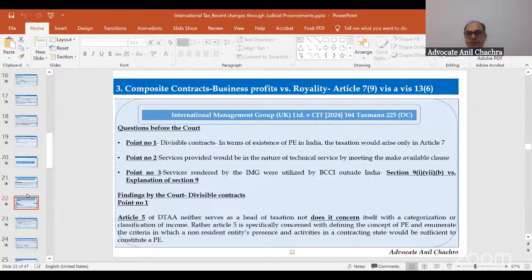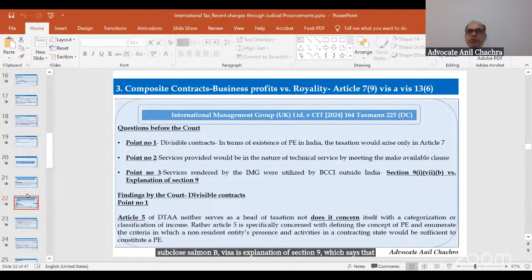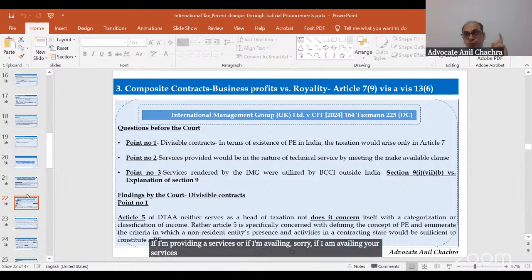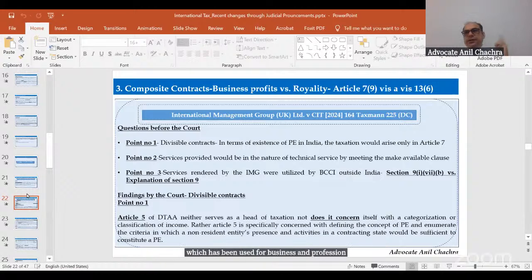The court has done an interplay of Section 9(1)(vii)(b) vis-a-vis the explanation of Section 9, which says that if I'm providing services, or availing services, which have been used for business and profession outside India, it will not be taxable in India.